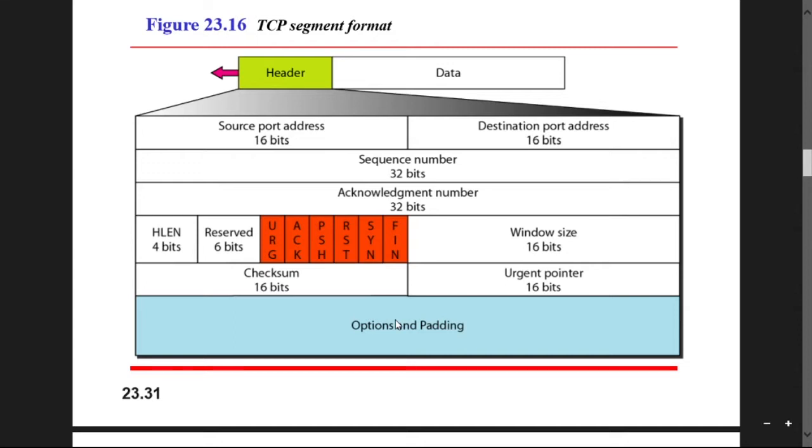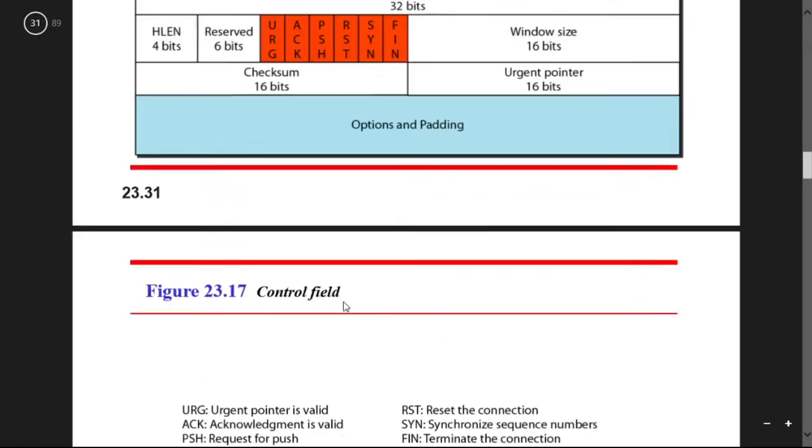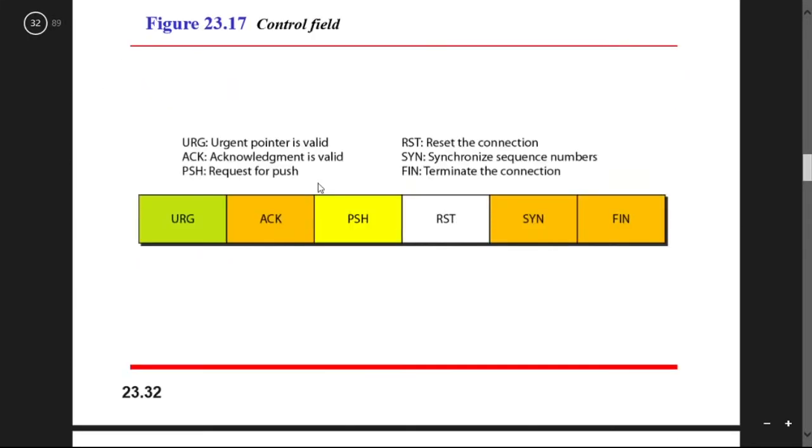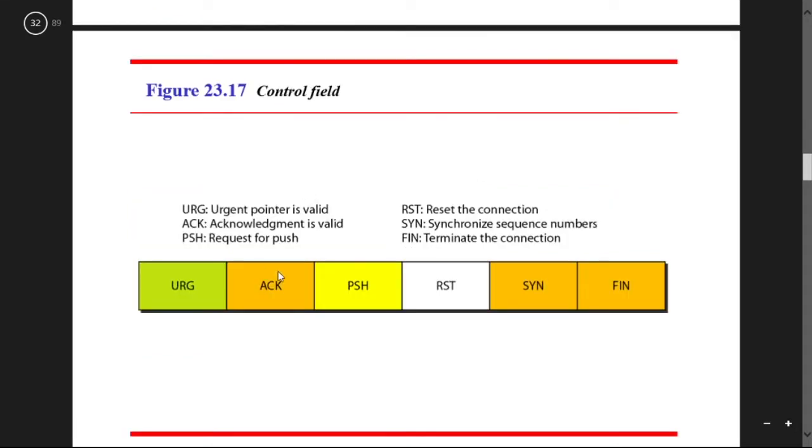If you want to add some extra data with your data, that is the padding. That field is the options. Different optional fields can be there, or padding can be there. So these are the control fields that you can see here. URG, this is the urgent pointer valid. ACK, this is the acknowledgement, the acknowledgement is valid here. PSH is request to push, RST is reset the connection, SYN is synchronize the sequence number, and FIN is terminate the connection.